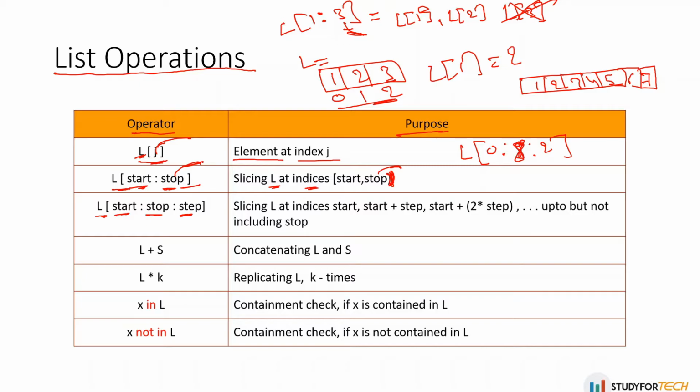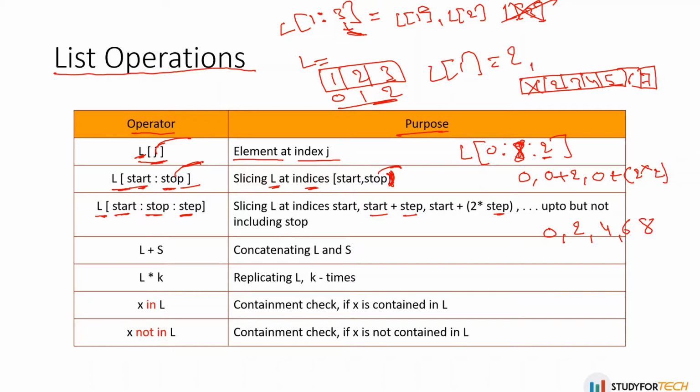It will take the value starting from 0, then a start plus a step, which is 2. So the next value printed will be 0 plus 2, and then start plus 2 cross a step. So what is the step? The step is 2. So what would be printed? 0, 2, then 4, then 6, 8. Here we have given 8. So what would be the printed value?